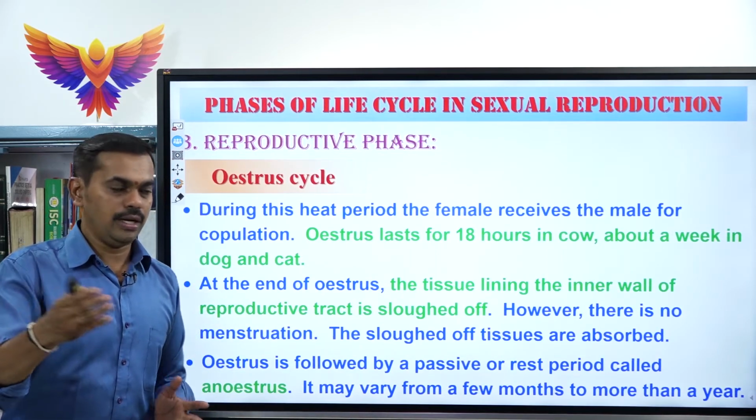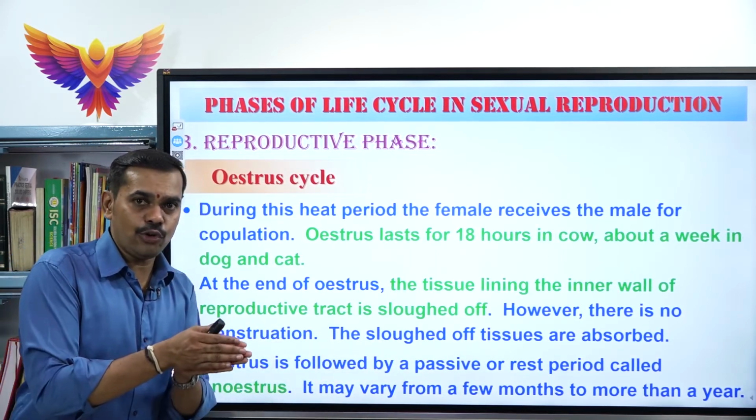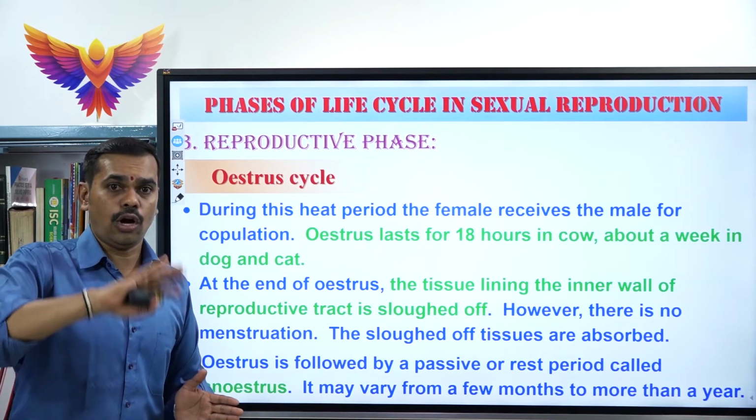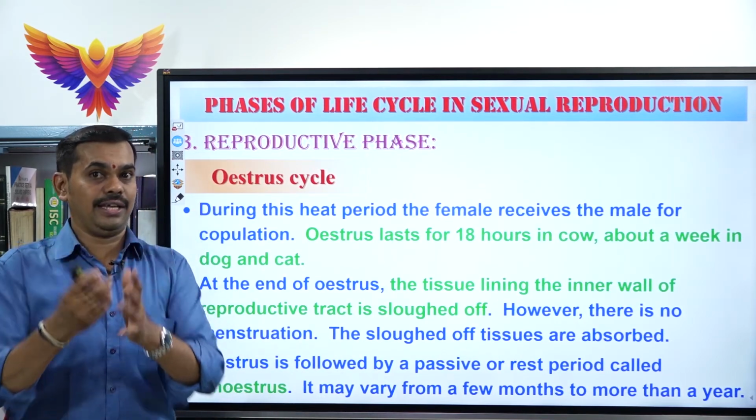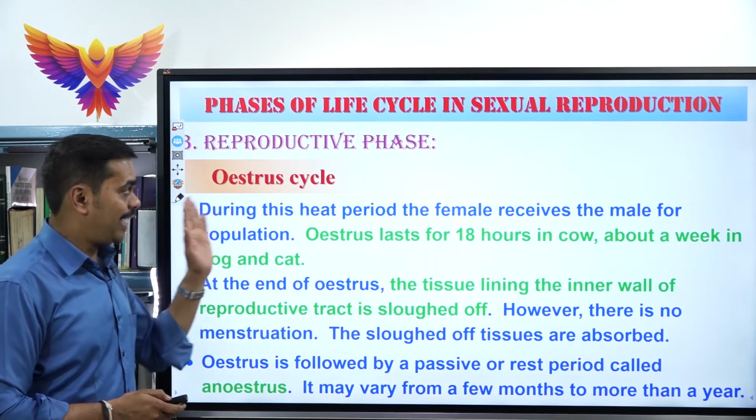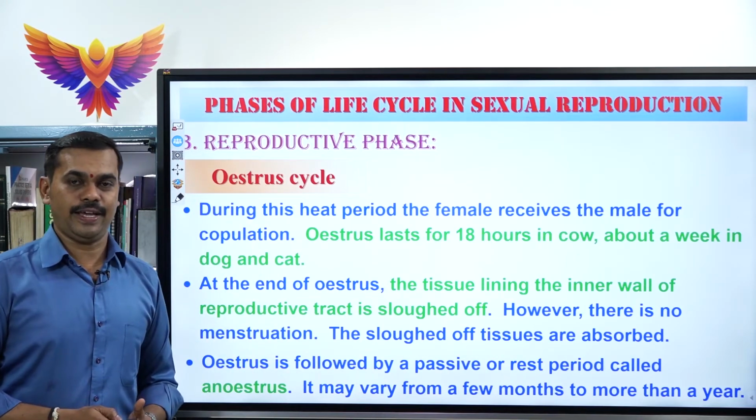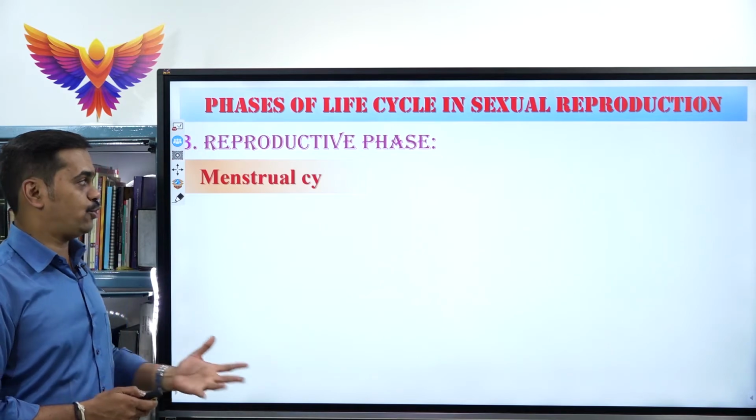Not more than a year, it may vary only from a few months to a year, not more than a year, clear? So that is the exact concept under estrus cycle. Next one, children, menstrual cycle.